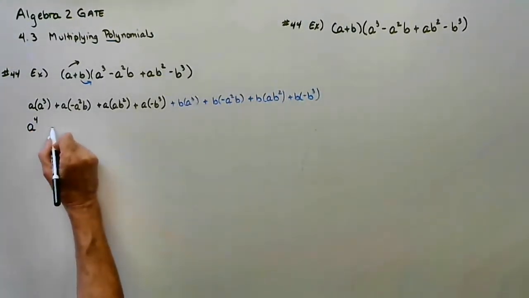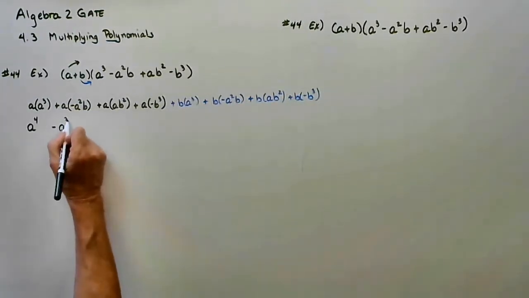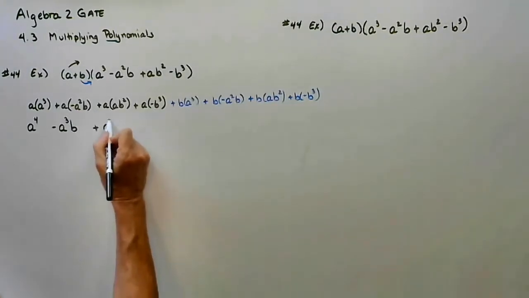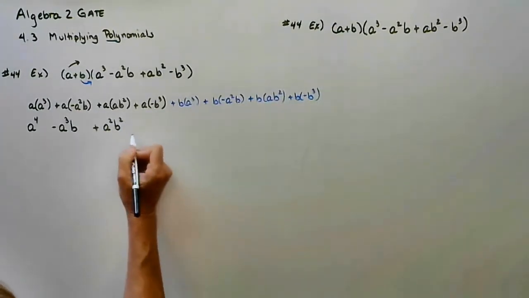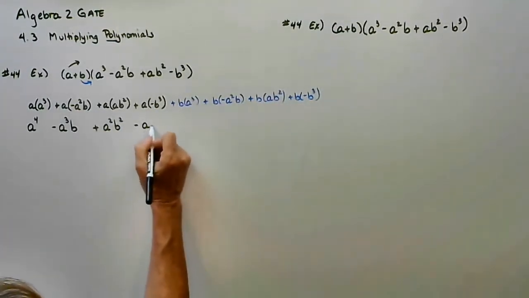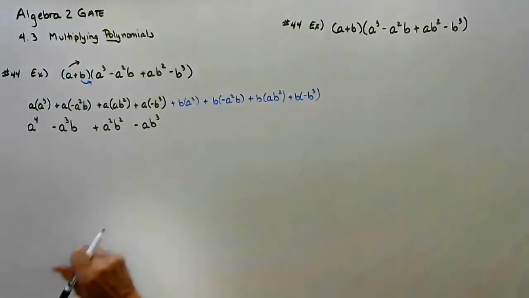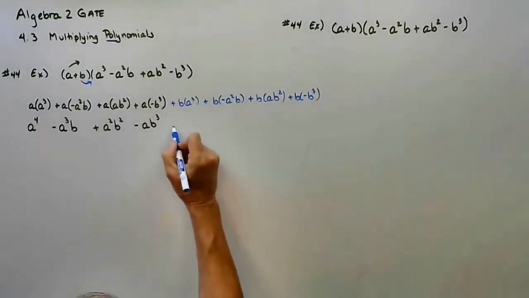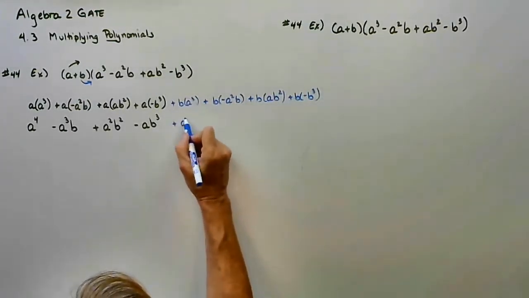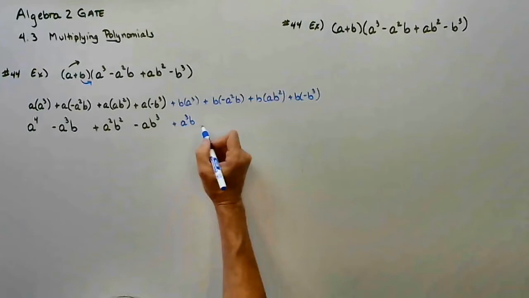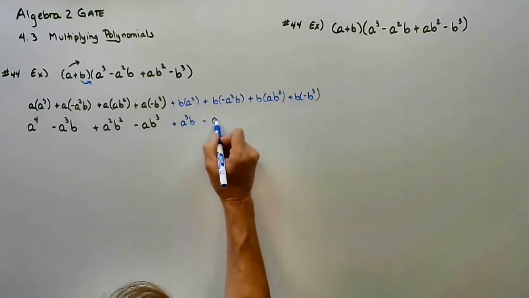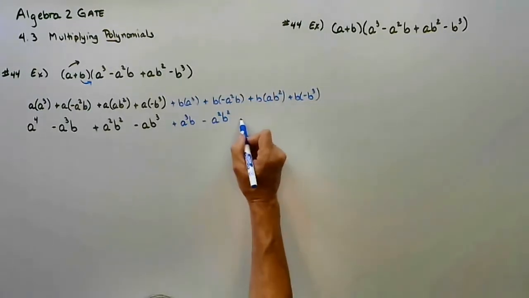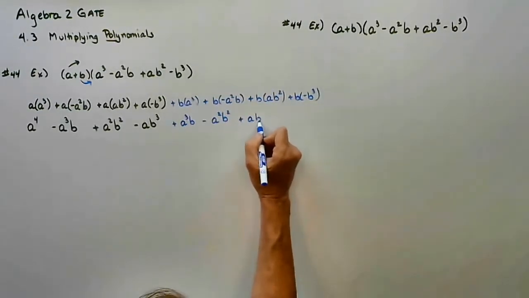a to the 4, a to the 3, b to the 1st, a to the 2nd, b to the 2nd, a, b to the 3rd. Just simplifying each term. a to the 3rd b, it's proper to go alphabetical. a to the 2nd, b to the 2nd, I just commuted those. a, b to the 3rd.